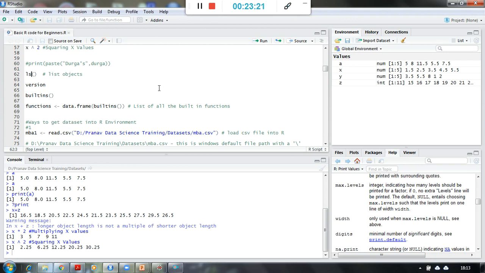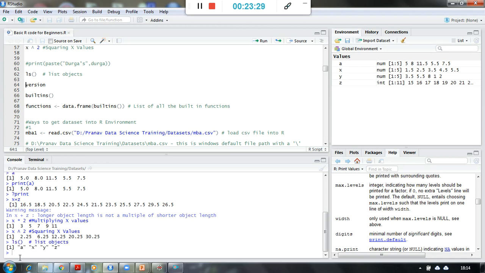Now if you are doing some practice work and you want to clear everything, first of all you will say ls, that is, what is the list of objects I have declared till now. So it will give me all the values from ls or global environment, the list of objects.